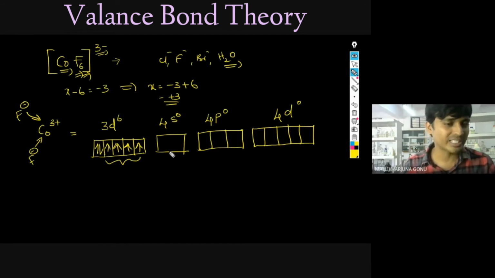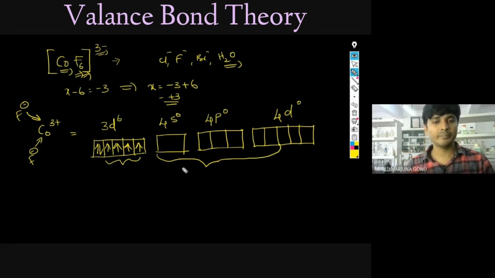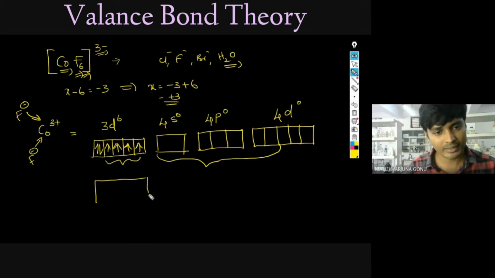Now 6 empty orbitals are required. In that situation, what will the metal do? It mixes up these orbitals, 1, 2, 3, 4, 5, 6. From here to here, all these orbitals will be mixed up. Now I will write this once again, 1, 2, 3, 4. These are not disturbed now.